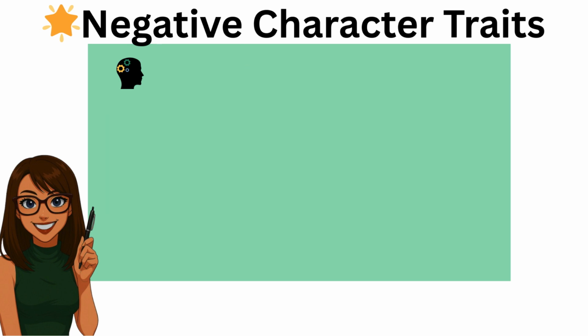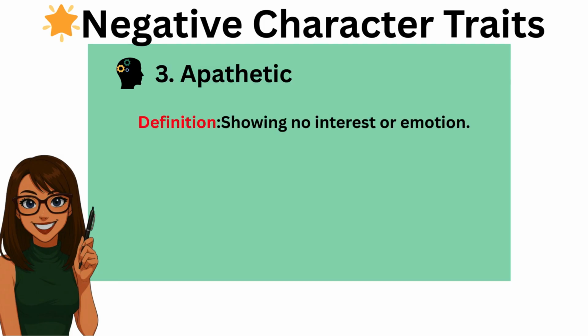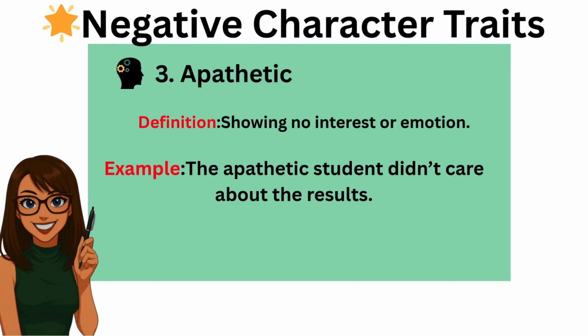The third adjective is apathetic. It means showing no interest or emotion. For example, the apathetic student didn't care about the results.